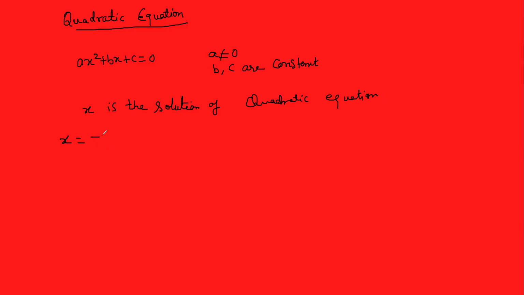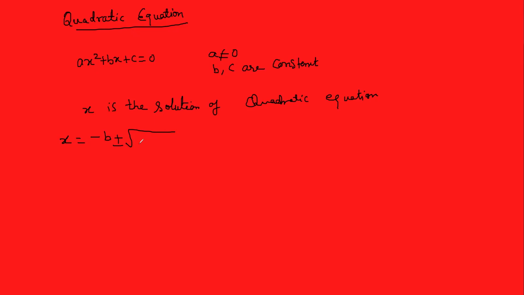So this is the direct formula, minus b plus or minus. Since this is quadratic, quadratic means a polynomial of degree 2. That's why this equation must have two roots. If it is cubic, then you will get three roots.